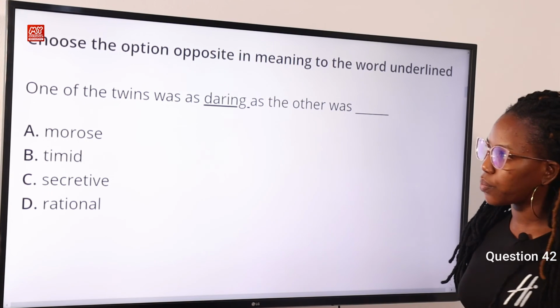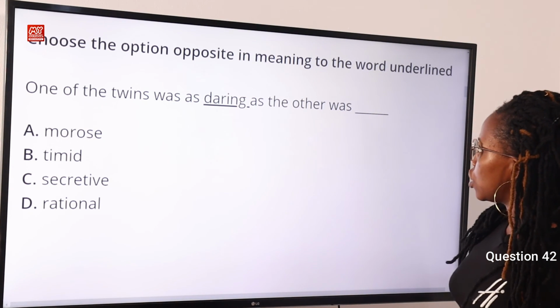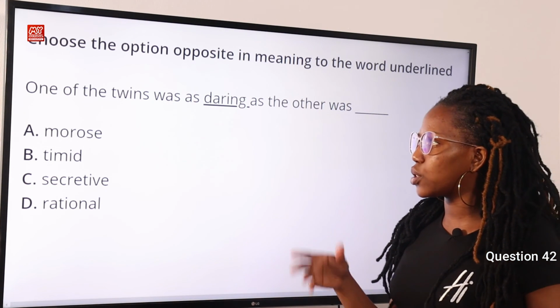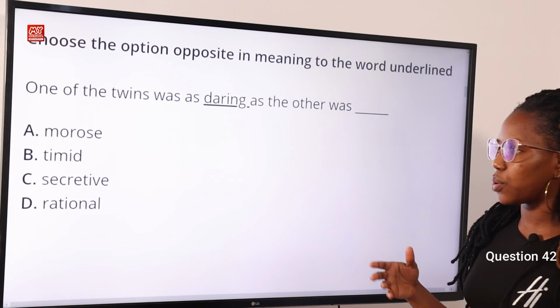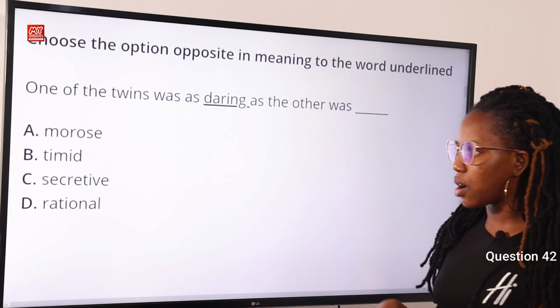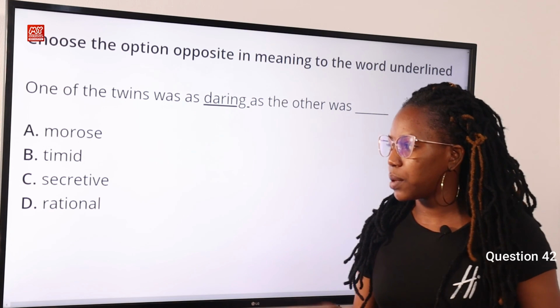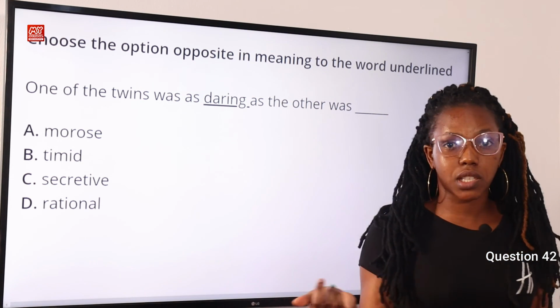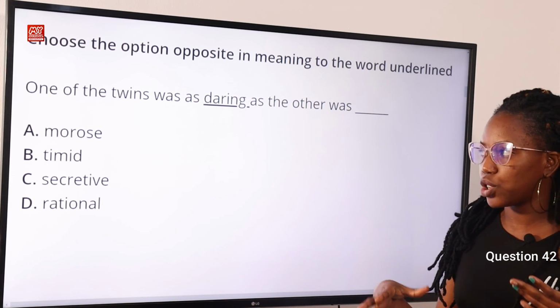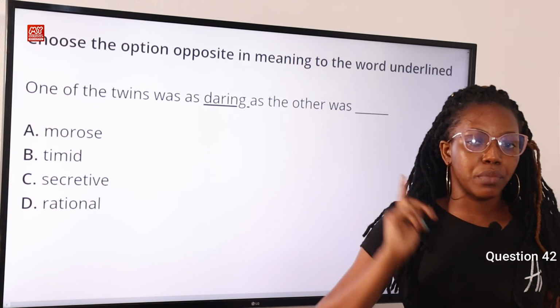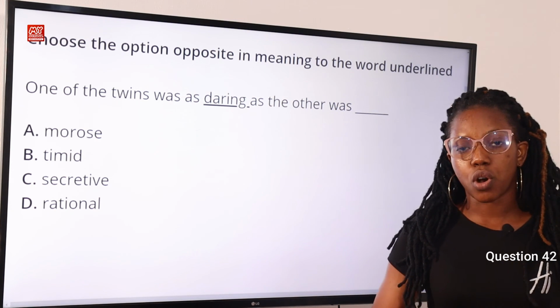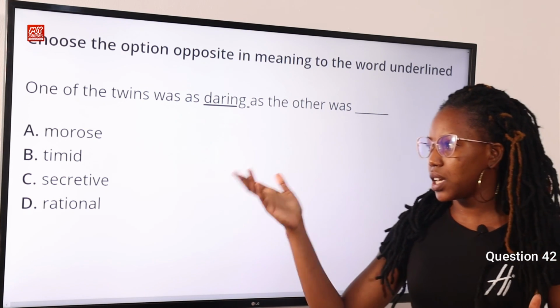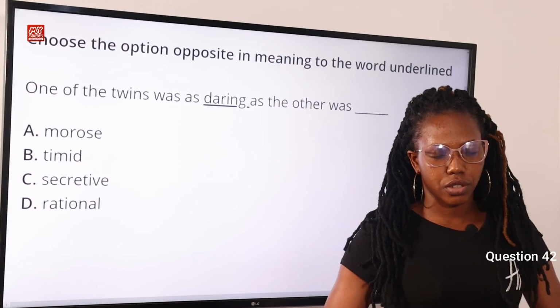Question 42. Choose the option opposite in meaning to the word underlined. One of the twins was as daring as the other was dash. Option A, morose. Option B, timid. Option C, secretive. Option D, rational. Now the answer to this question is timid. Why? Because timid means to be shy. Daring means to be bold or confident. So timid is the best answer to this question.